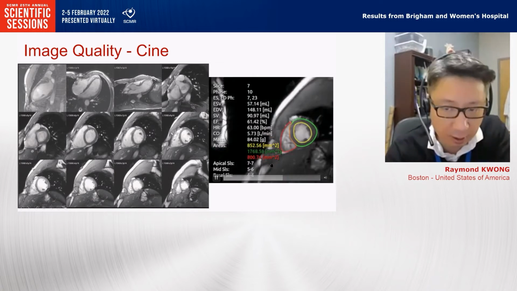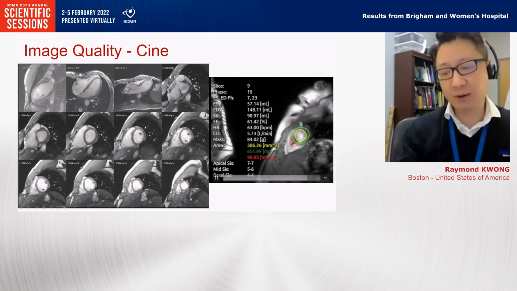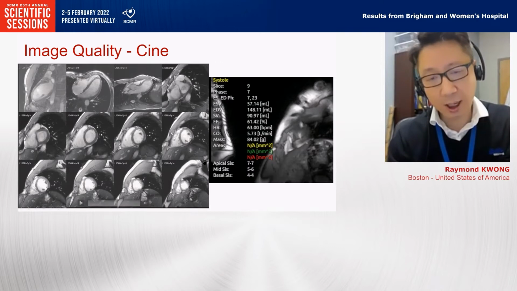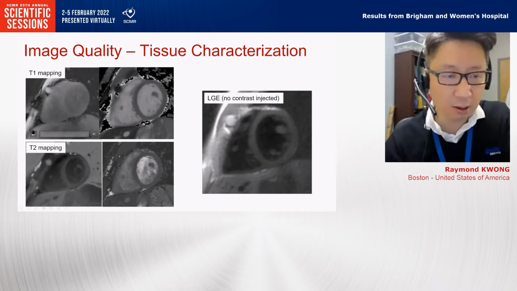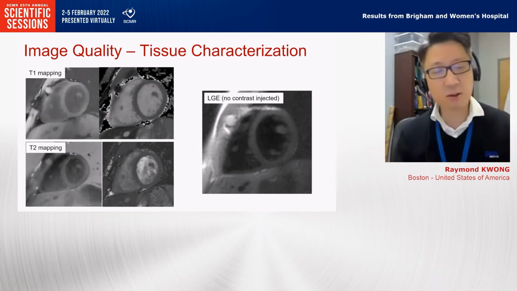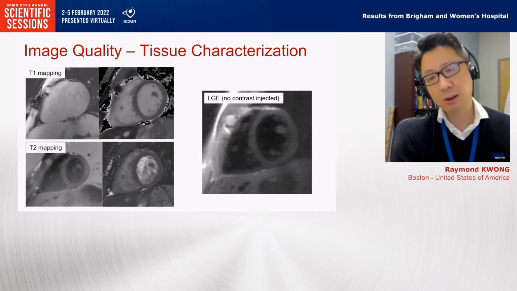Heart Vista generates automated quantitation of the left ventricular and right ventricular function and sizes. T1 and T2 mapping is also of high diagnostic quality, and we quantify the T1 and T2 mapping. The values are fairly similar to what's in the report. Again, these are just volunteers, in the normal range, and a small number.